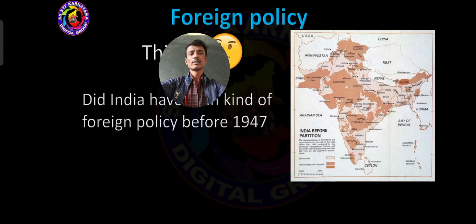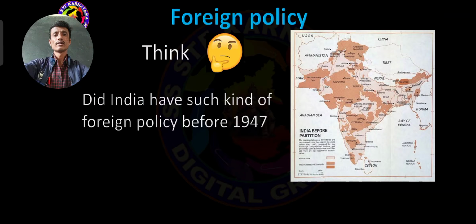Then dear students, did India have such kind of foreign policy before 1947? Once we have to think, before 1947? No. Because before 1947, India is a colonial country. It means British domination is there upon the Indian country. India did not have its own foreign policy before 1947 because the Britishers controlled India.